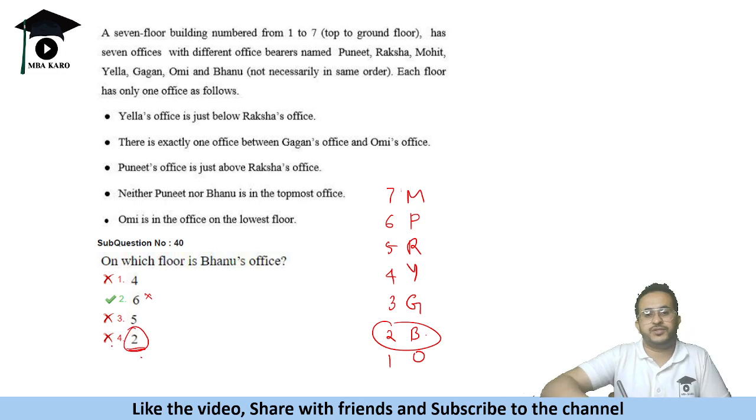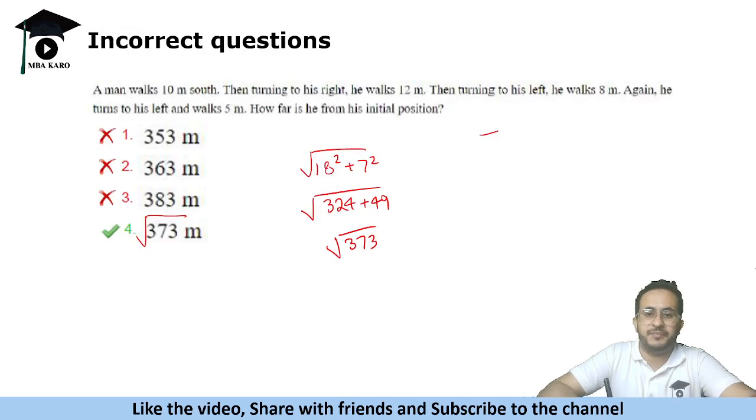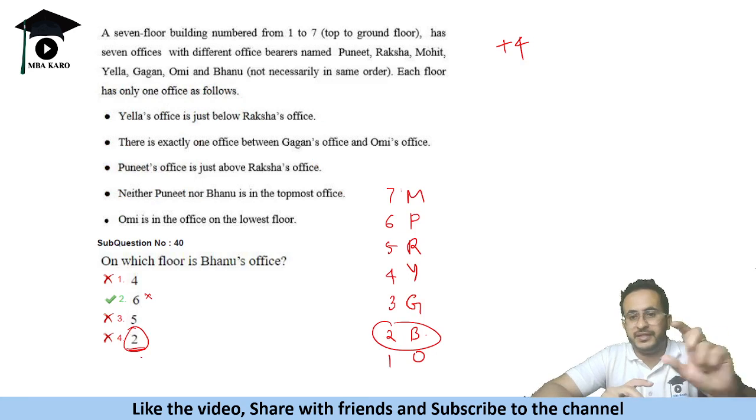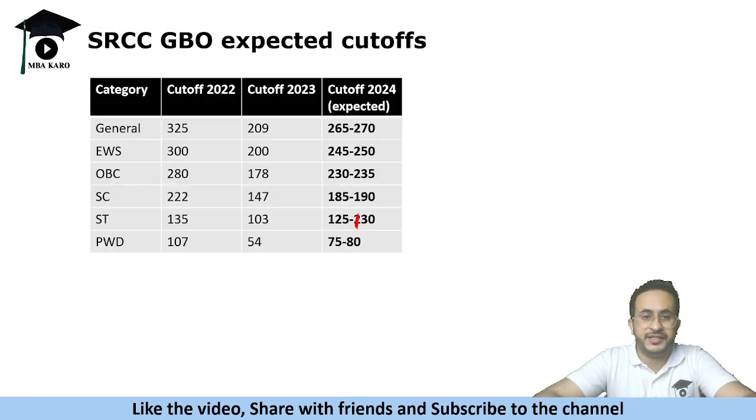So please check this question in your response sheet. If you marked 2 and they have marked 6, so this is for sure you will get 4 marks. And this, maybe they might give 4 marks or may not, because technically they might consider this a typo. But this definitely you will get 4 marks. So add those marks also to your score. So based on this, I have predicted these numbers. Okay, so add 4 or 8 marks depending on it. So these could be the expected cutoffs for SRCC GBO.